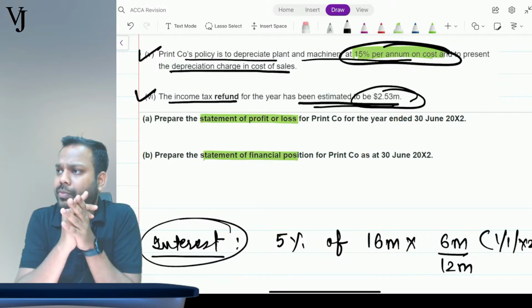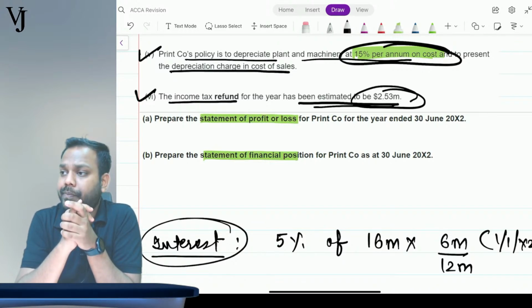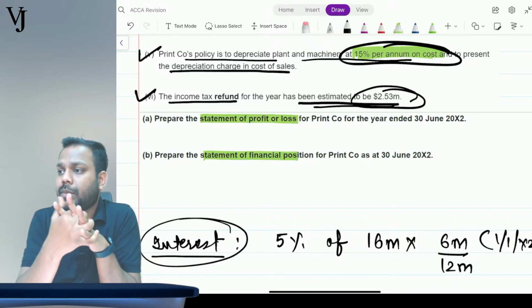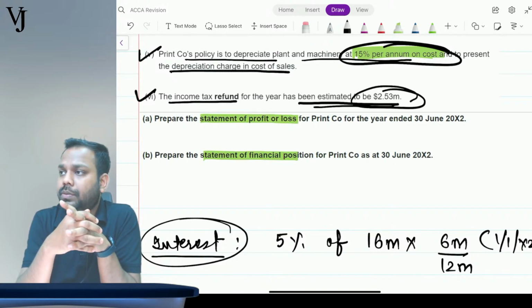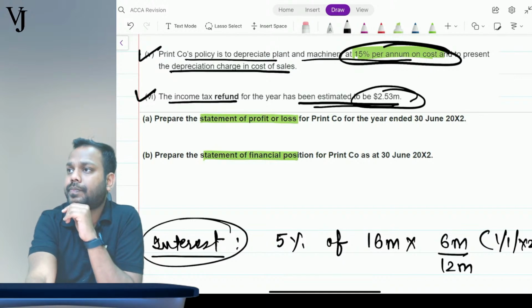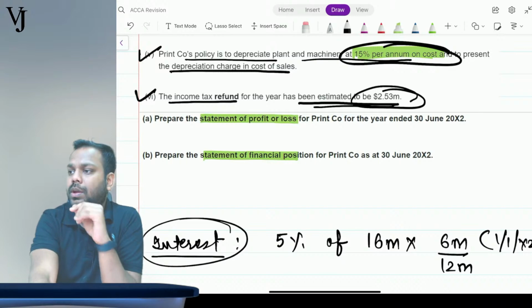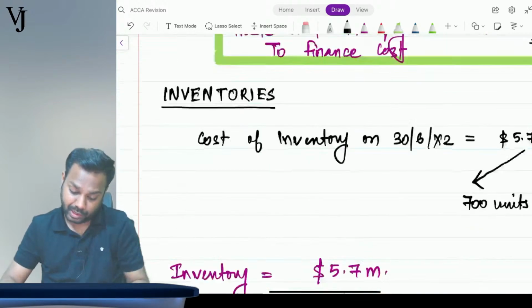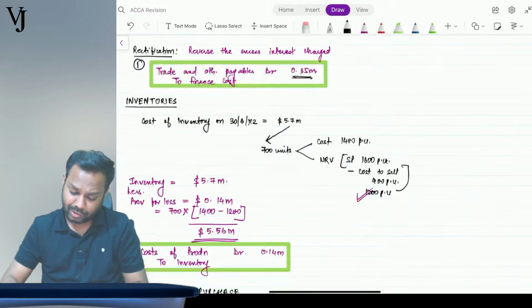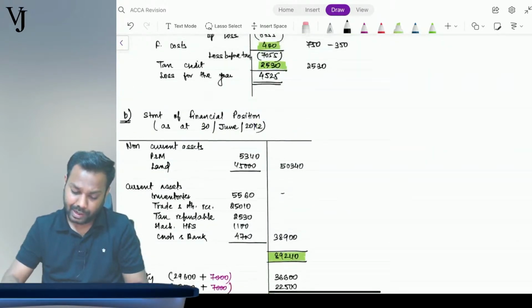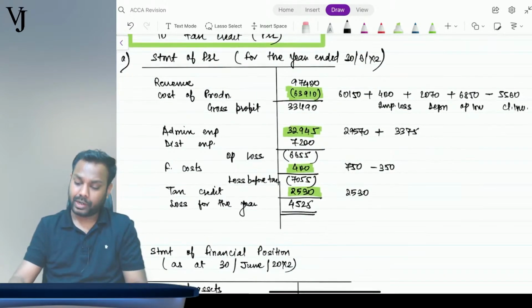Is everything clear now? Anyone having any queries in the question that we've discussed today? Sure, I'll do that. P&L workings. See, workings is already shown here. I have passed all the journal entries, right? And wherever the adjustments were required, I have shown it here like this.